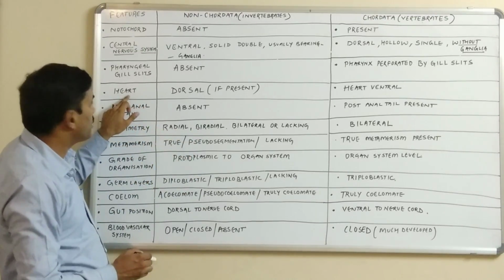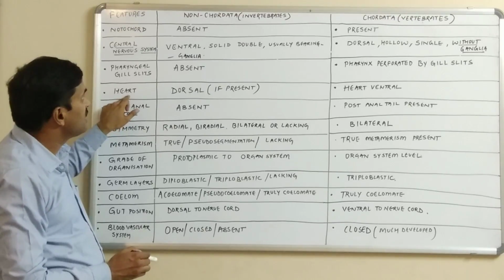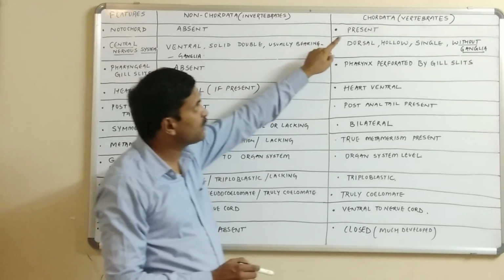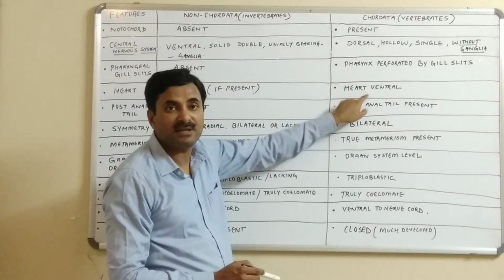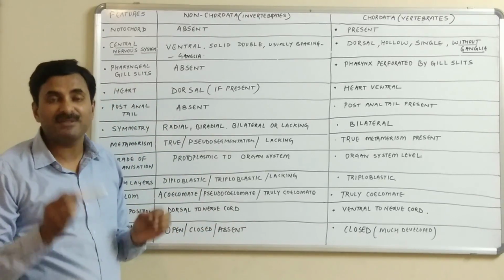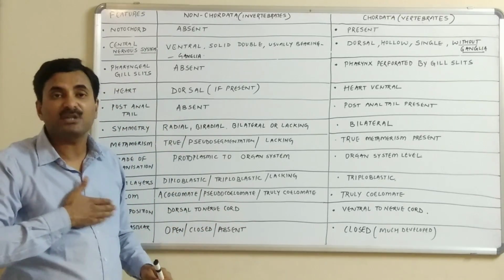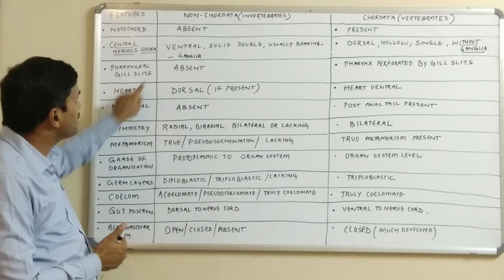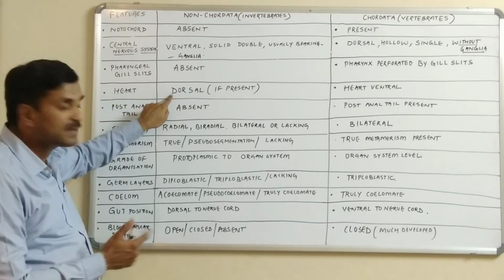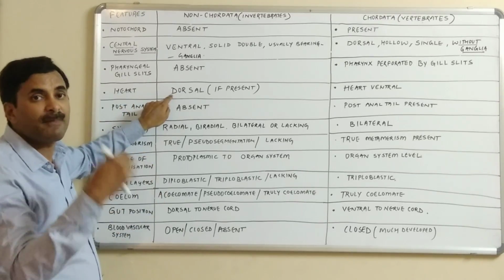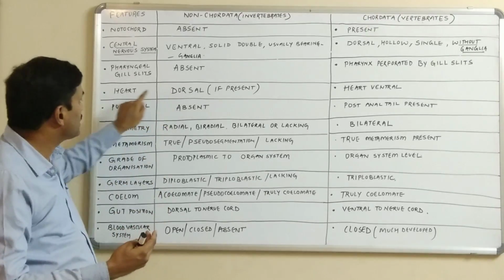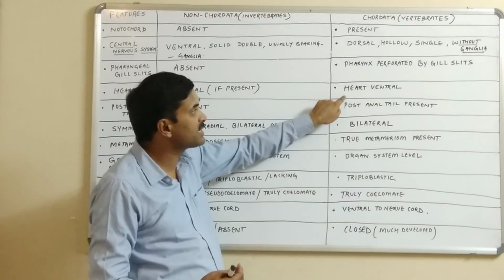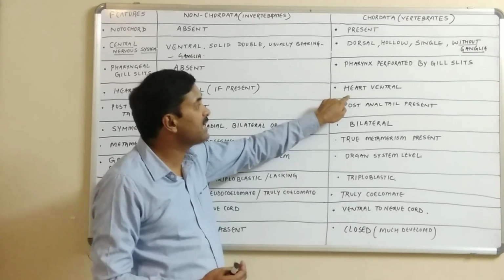Now the fourth point is the heart. What is the position of the heart? In non-chordates, the position of the heart is dorsal, while in the chordates, the heart is ventral. Say if I talk about the human being, which is a mammal, our heart is located here, right? So this is the ventral position, and this is the dorsal position. So in the case of the non-chordates, the heart is dorsal if it is present. It's not necessary that all the forms will have a heart, but when the heart is present, it will definitely be dorsal. In the case of the chordates, the heart is necessarily present and it is ventral in position.